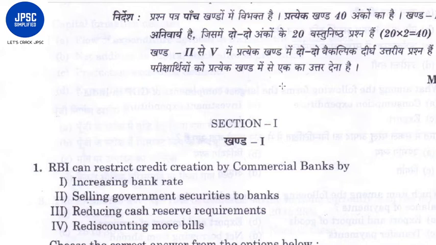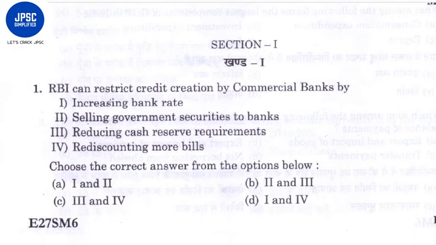And from the subjective type questions, there are 4 subsections, so 2 subjective type questions will be asked from each subsection, and you have to answer one subjective type question from each subsection. That is, you have to answer a total of 4 subjective type questions, each question of 40 marks, total 160 marks. Okay, the remaining 40 marks are from the objective type questions, so the total weightage of the paper is 200 marks. So see what type of questions it is asking.